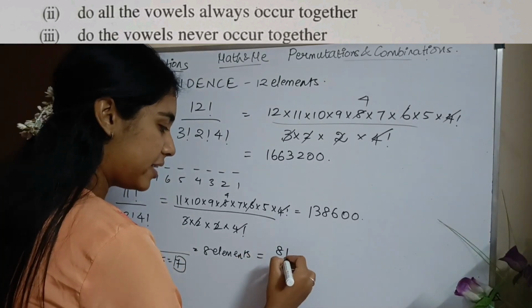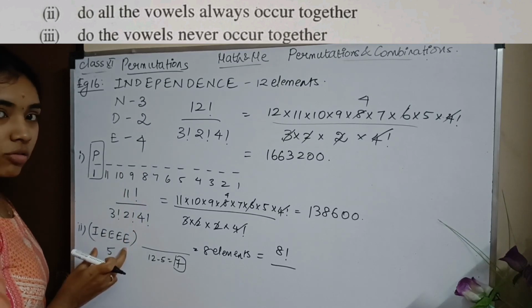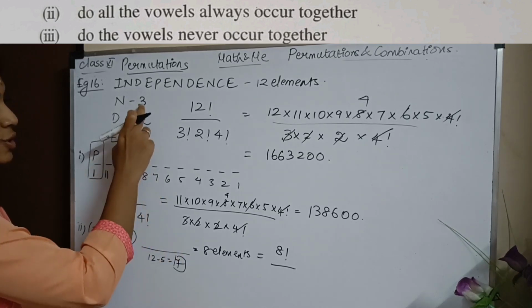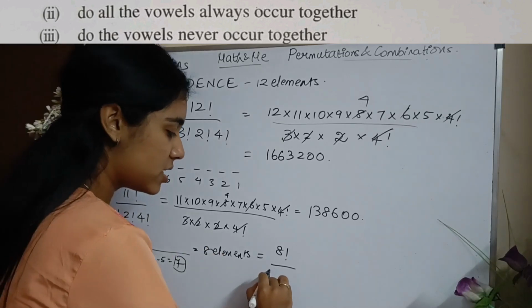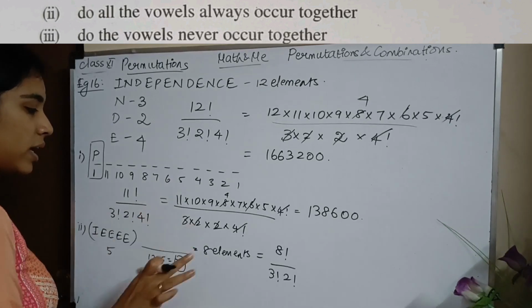So it will be 8 factorial divided by... in the 8 elements, E will come in that place. Okay, so you can forget that. I have the remaining letters here which has 3 N's and 2 D's. Correct? So I have to take that into account. 8 factorial, 3 factorial, 2 factorial. This is the whole thing considered.